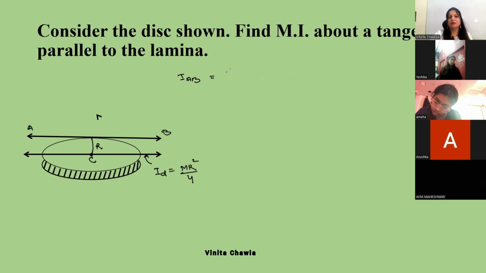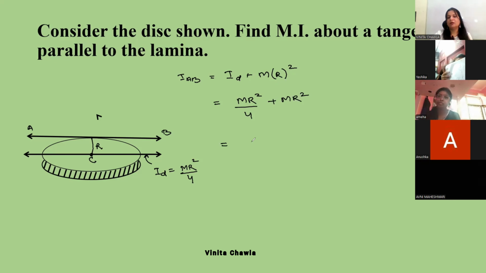IAB is equal to ID plus mass of the disk and square of the distance between the two axes. ID is mr square by 4 plus mr square. On solving, you will get 5 mr square by 4.